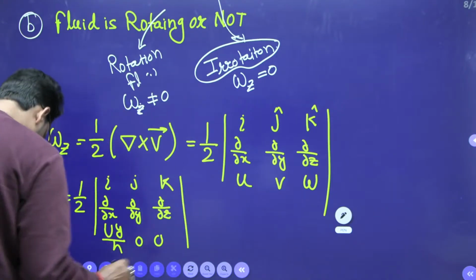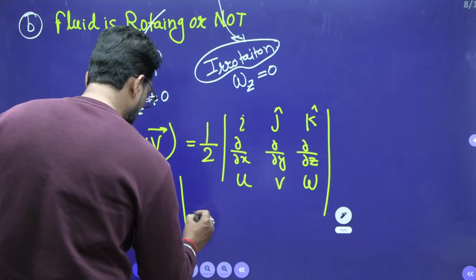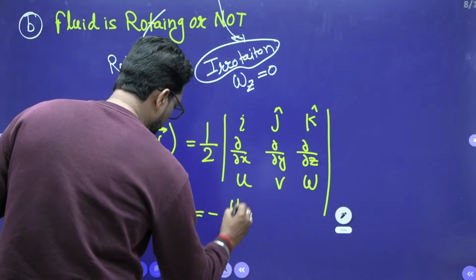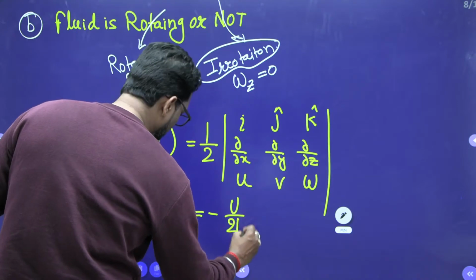If you calculate, this is equal to minus U by 2h k vector.